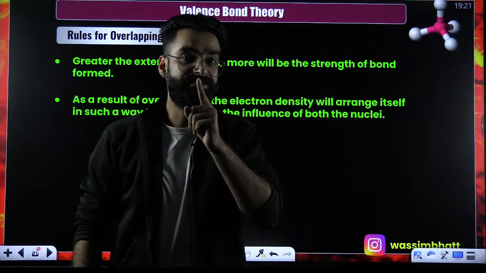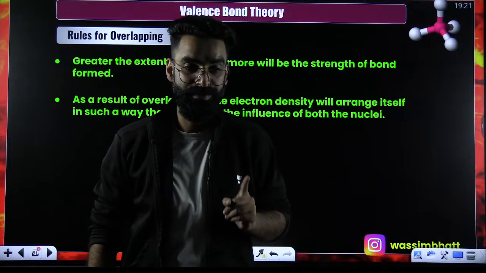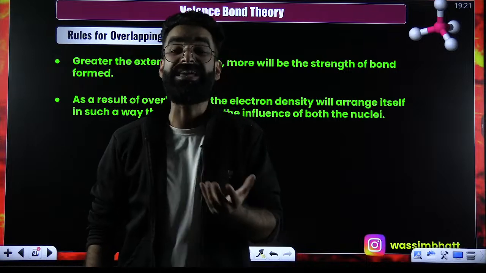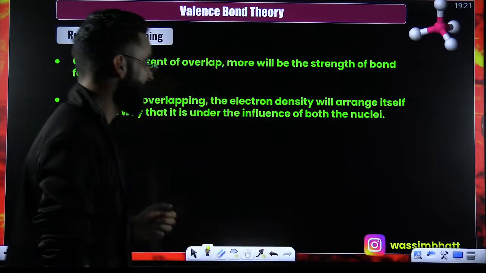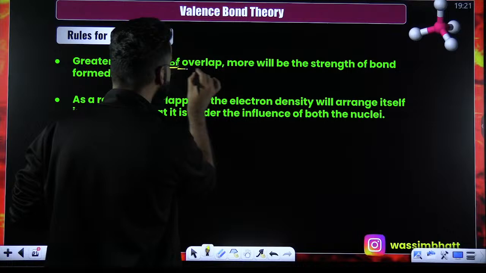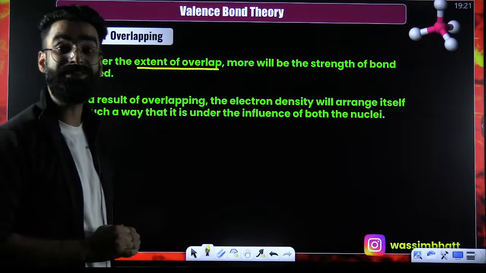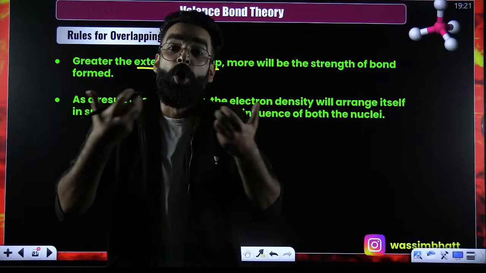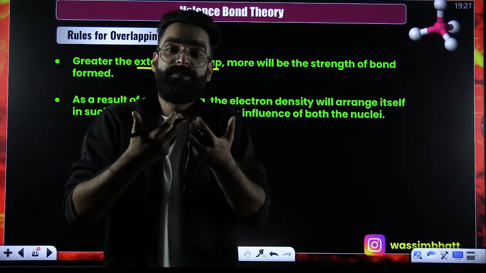Now, the strength of the covalent bond, whether the covalent bond formed is stronger or weaker, depends on the extent of overlap. My dear students, the more the overlap between the atomic orbitals, the stronger the bond is going to be.